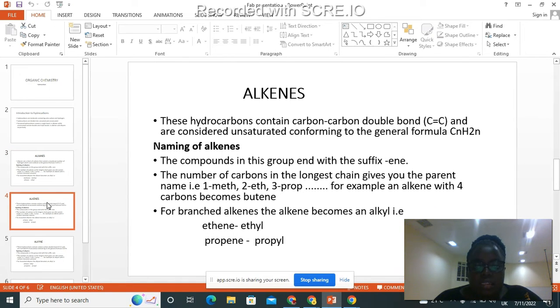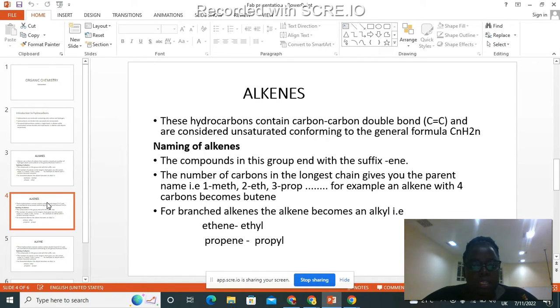For alkenes, these are hydrocarbons that contain a double bond between carbons and are considered unsaturated, and they conform to a general formula of CnH2n. While naming, alkenes take the suffix -ene.